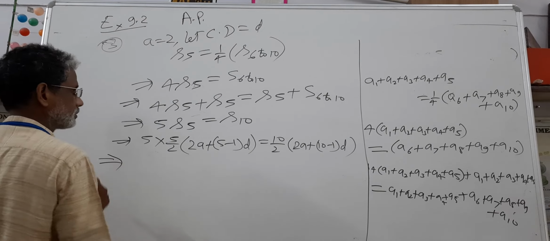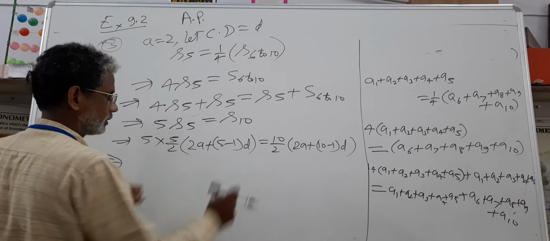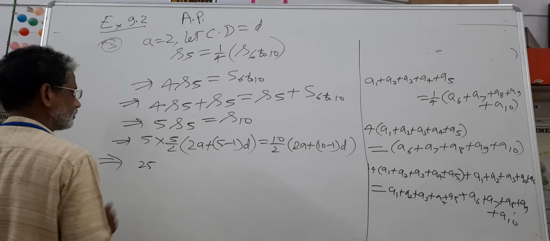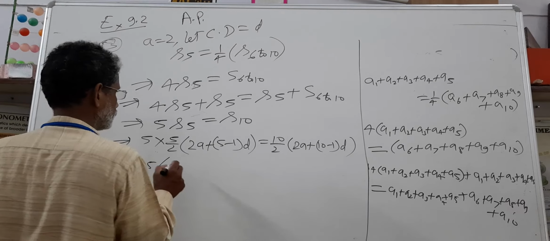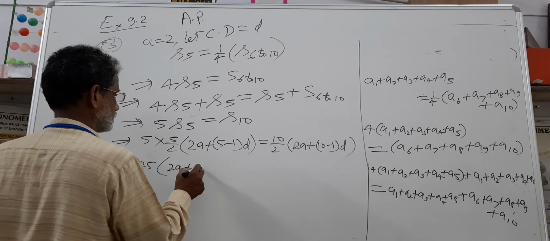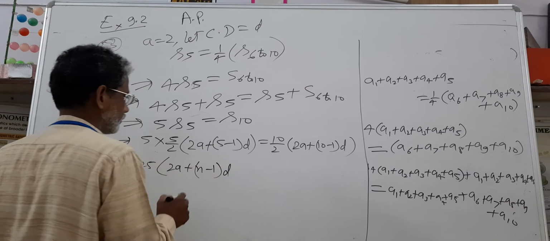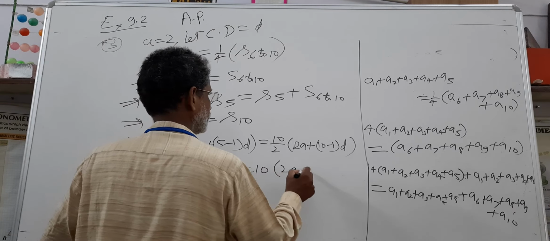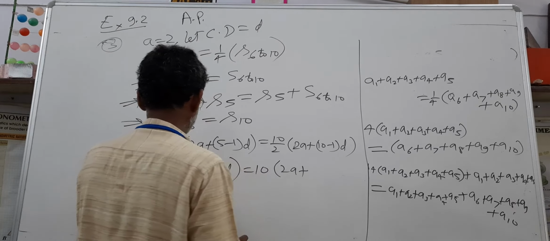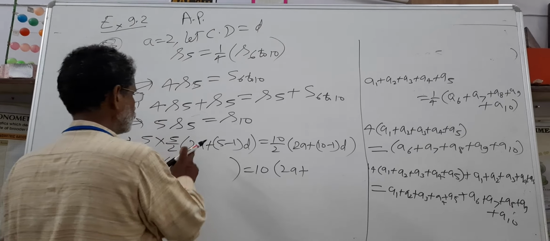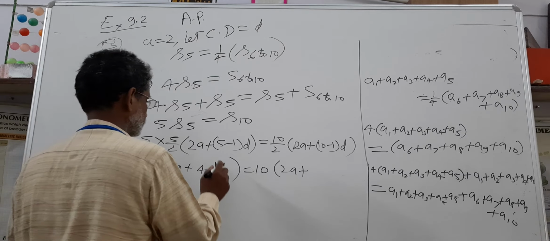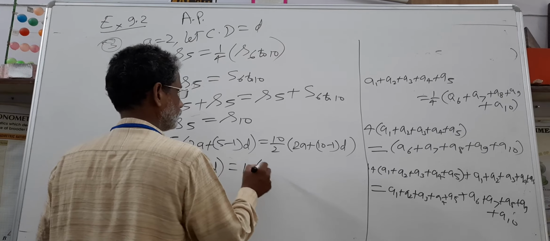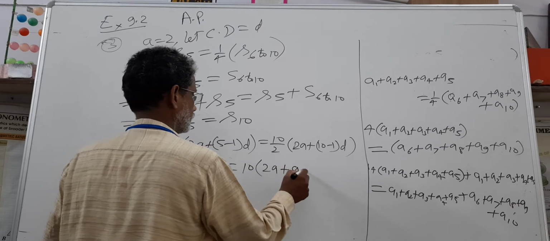This implies these 2 get cancelled from both sides. 5 into 5 gives 25 into 2a plus 4d is equal to 10 into 2a plus 9d.